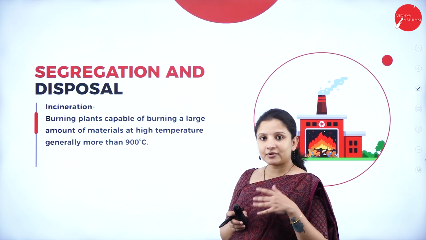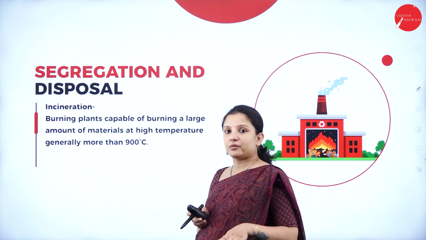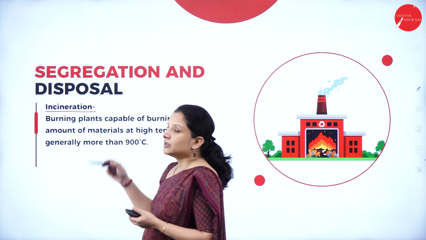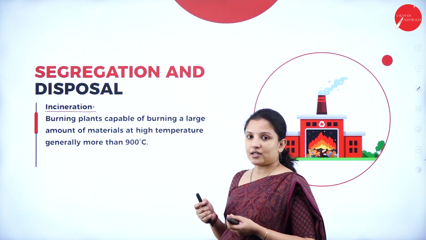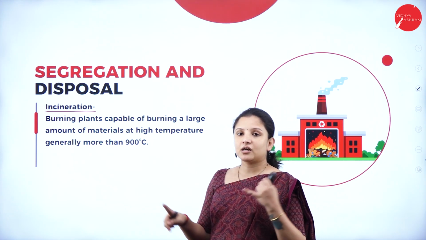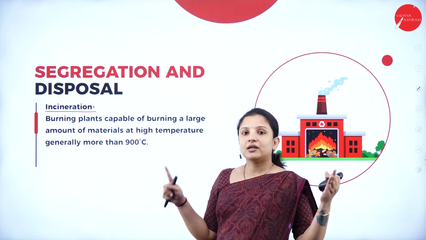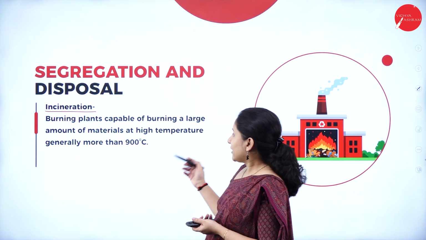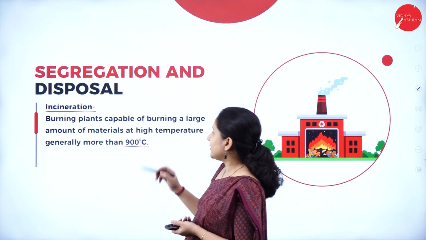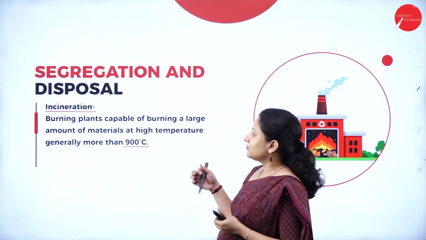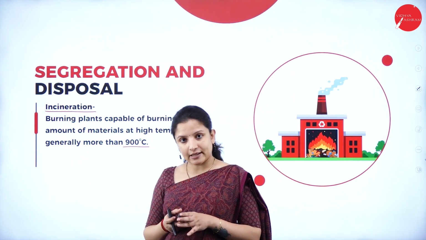Next, sometimes we cannot go in for any of those methods. We can go in for incineration, wherein huge burning plants are set up. In those plants, all the materials which cannot be decomposed and cannot be left in landfills can be dumped and burnt at a high temperature, that is 900 degrees Celsius. This is how solid waste can also be managed through incineration.